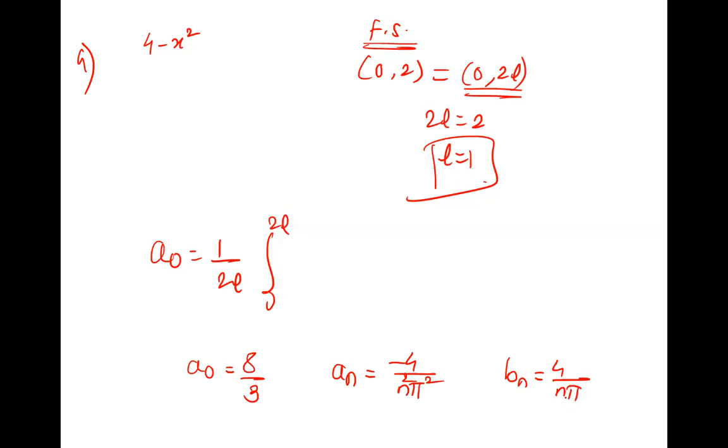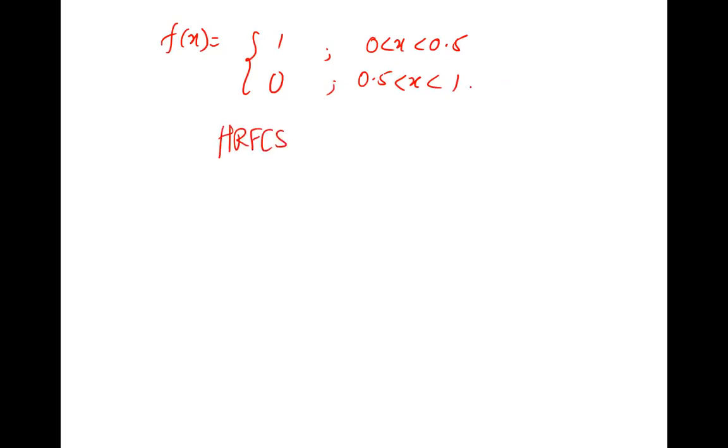Okay. So everyone agrees, means this is correct. You can just substitute there. Okay, we'll discuss the second also. F of x is 1 and 0, 1 in 0 to 0.5 and 0 in 0.5 to 1. What is asked? It is the half range cosine. Half range Fourier cosine series is asked.